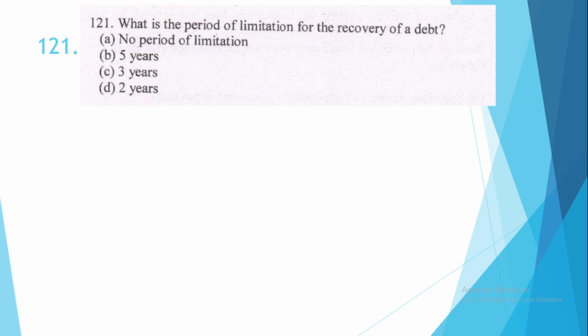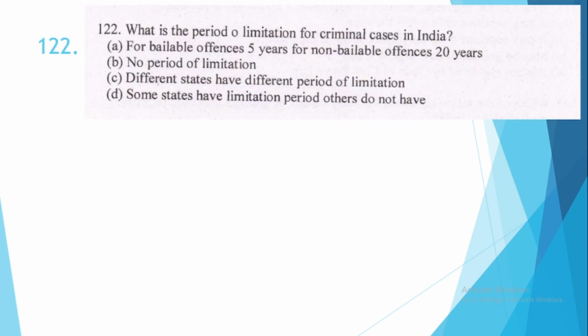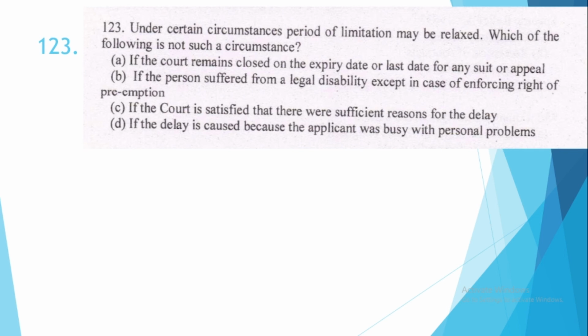121. What is the period of limitation for the recovery of a debt? So this is option number C, 3 years. 122. What is the period of limitation for criminal cases in India? So the correct option is option number B, no period of limitation is actually specified. 123. Under certain circumstances, period of limitation may be relaxed.